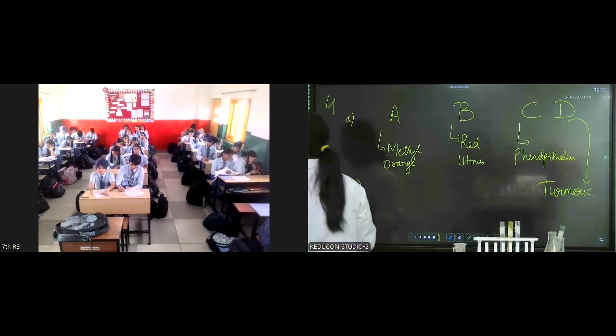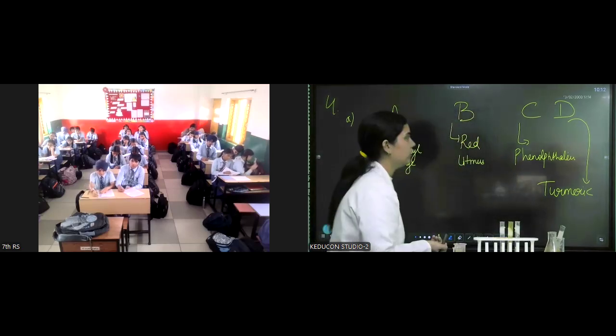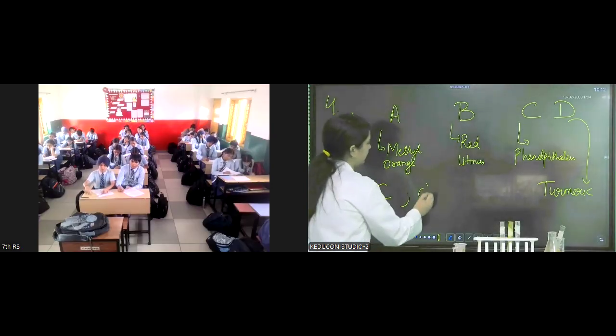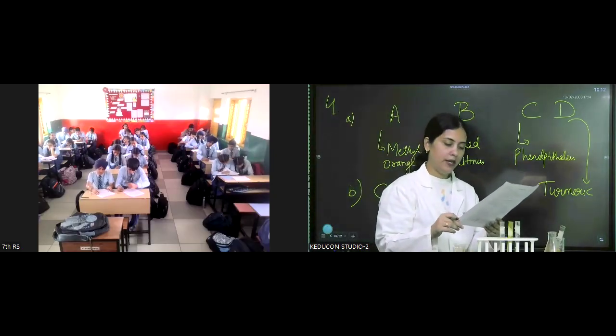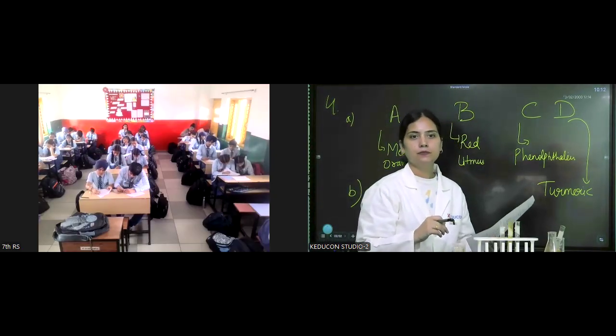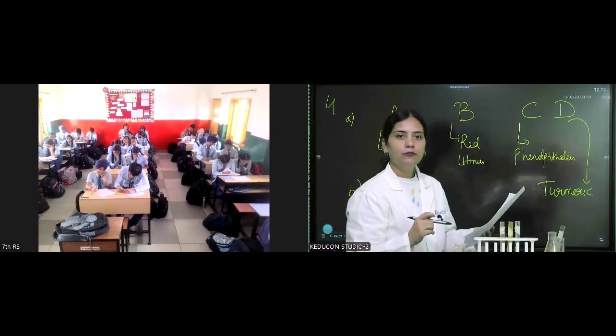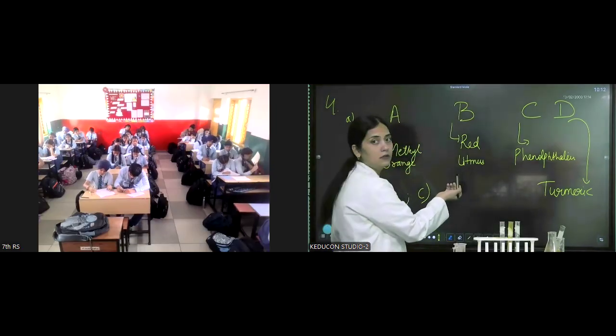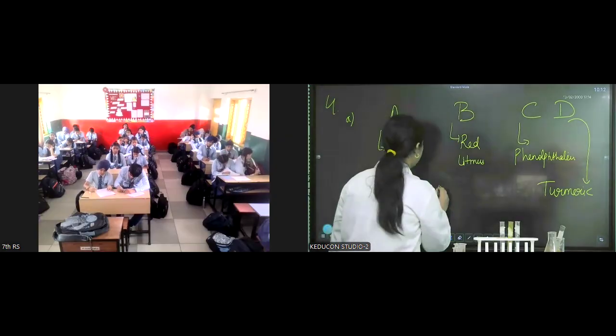Coming to the B. Which test tube contained phenolphthalein? So which one has phenolphthalein? Okay. Coming to the C part of this, which test tube showed the characteristic action of a base on red litmus? Which test tube? It was B.